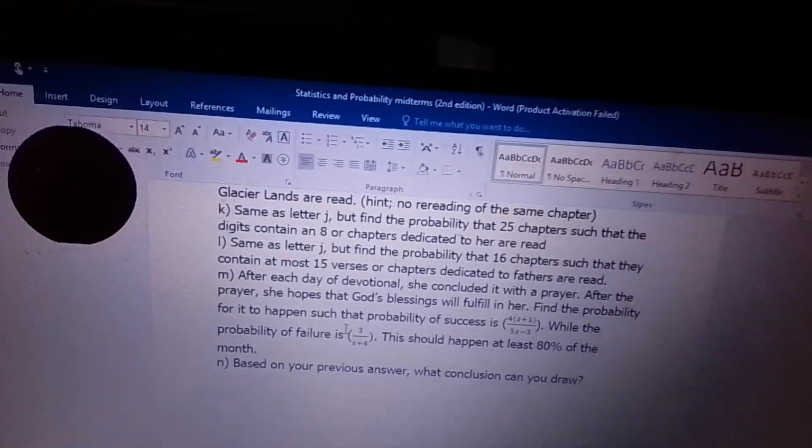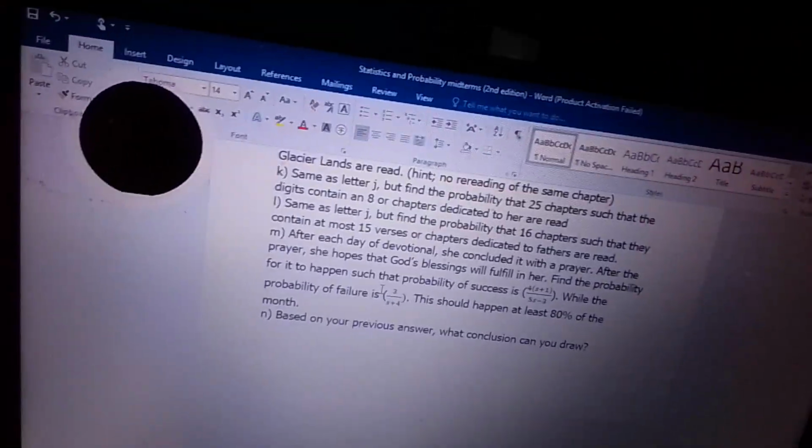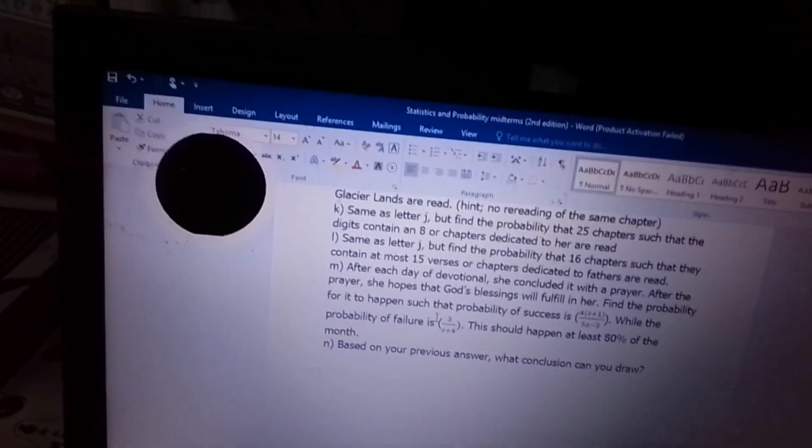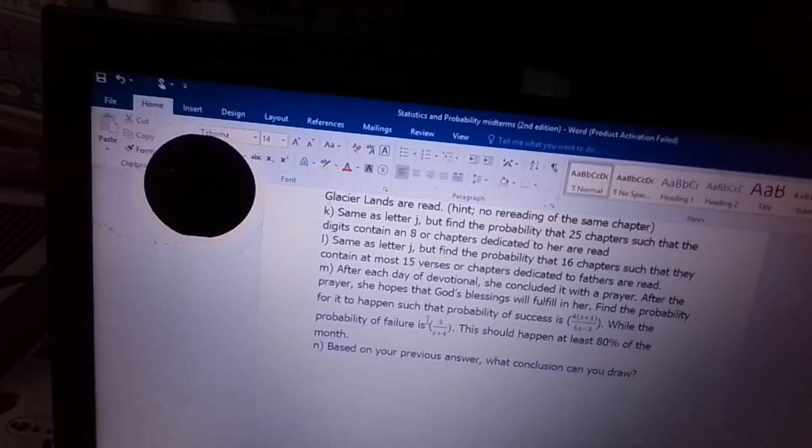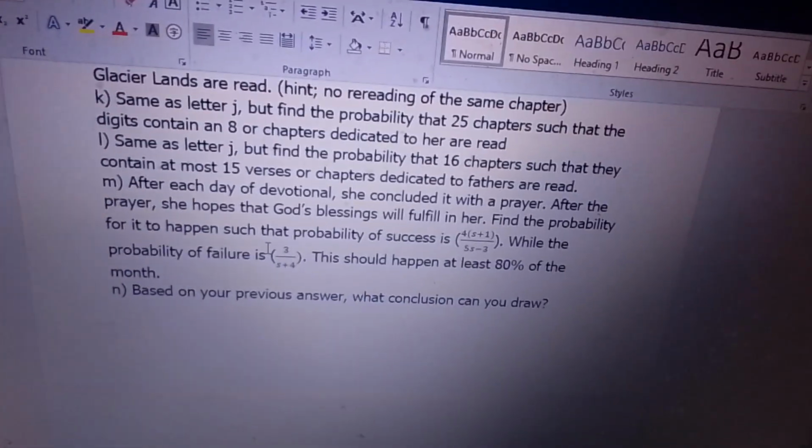Okay, everybody, one last problem. So far, so good. We've already worked on item number 9. I forgot to tell you about item number 9. Remember, I said here, after each day of devotional, she concluded with a prayer. After the prayer, she hopes that God's blessings will fulfill her. Find the probability that this can happen such that it should happen at least 80% of the month.